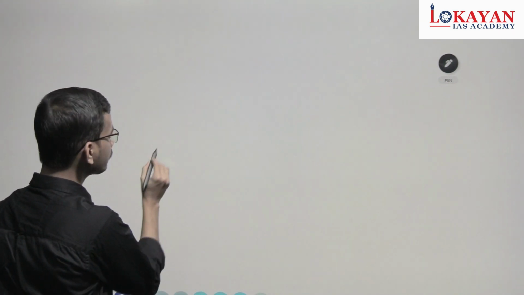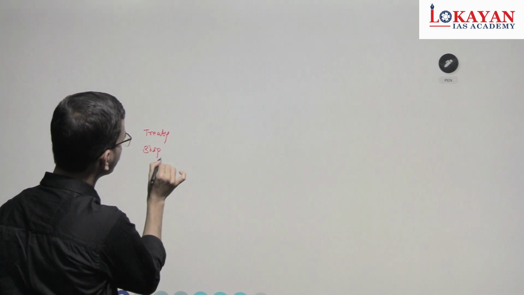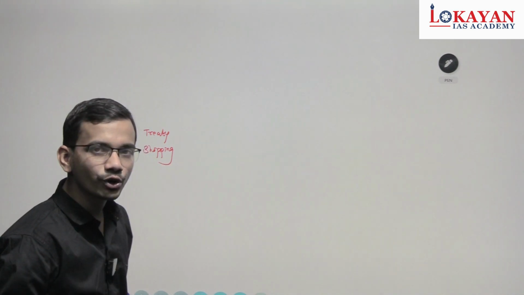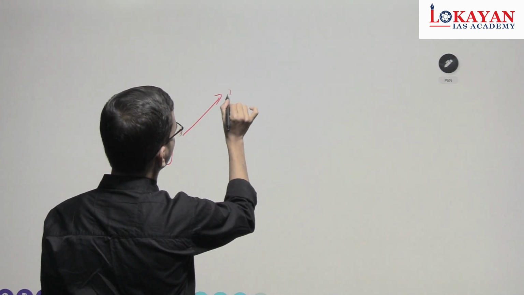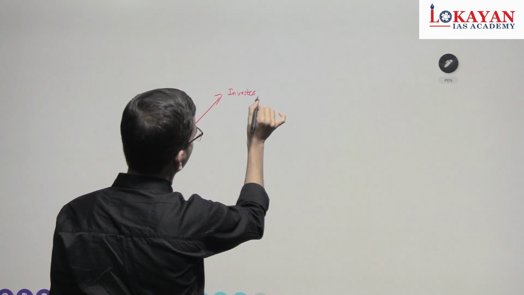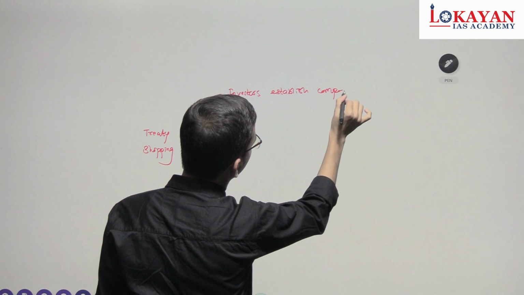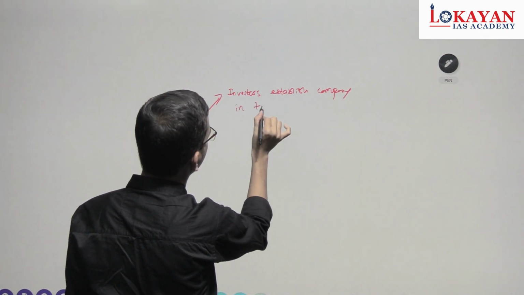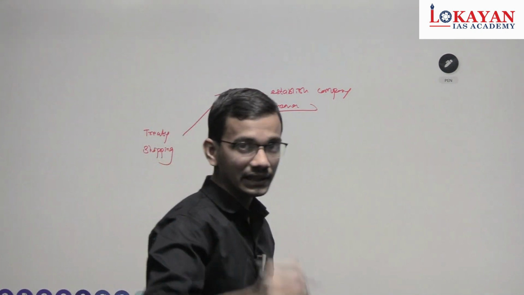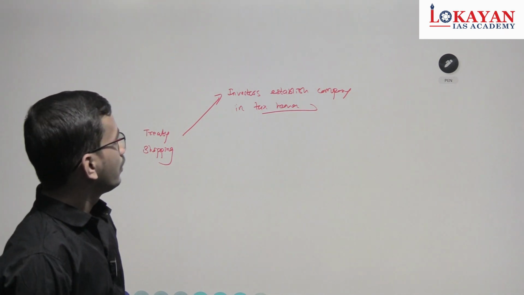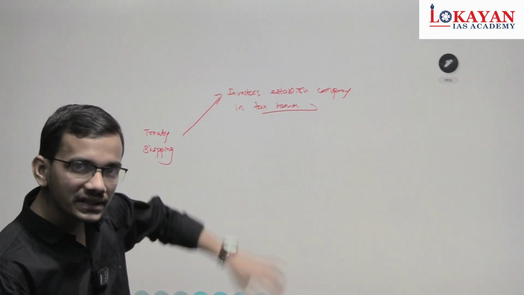Treaty shopping. What happens in treaty shopping? A company, investors establish a company in tax havens. What is a tax haven? Where there is a very minimum tax, almost a nil tax. Now this company in the tax haven opens its subsidiaries in India.